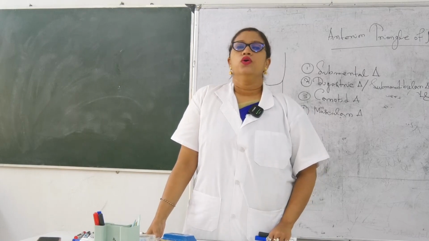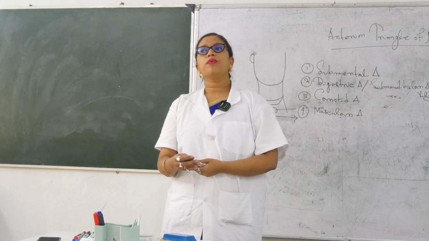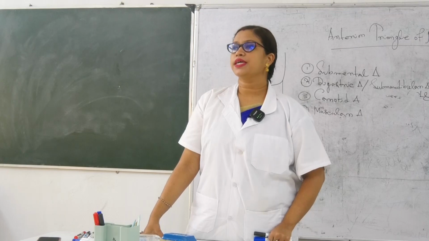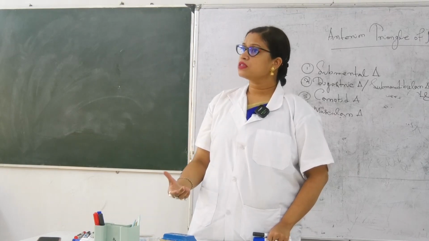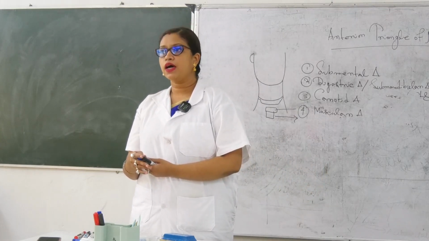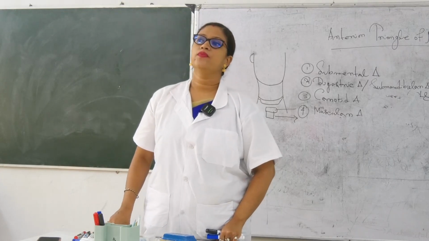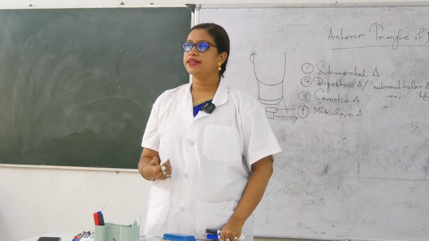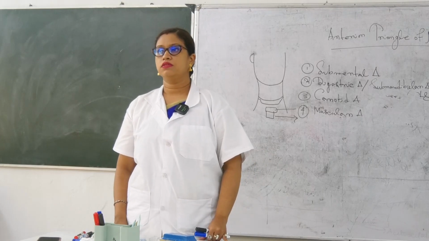Okay? So why are we saying muscular triangle? Because there are so many important structures in the neck. Which structures are there in the neck? The pharynx extends as the esophagus posteriorly, and the larynx extends as the trachea. Could you tell me what the extension of the larynx is? Exactly where does it lie? This is the neck, right? Anteriorly you will get the neck. So up to where is the larynx situated?